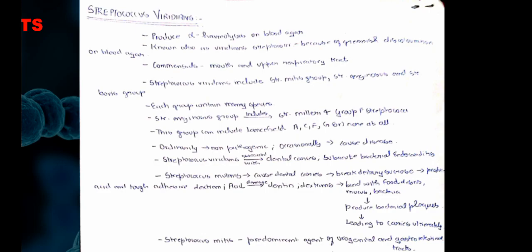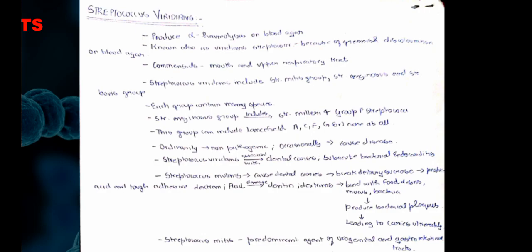Also, Streptococcus viridans includes Streptococcus mitis, Streptococcus anginosus, and the Streptococcus bovis group. Each group contains many species, and Streptococcus anginosus includes Streptococcus milleri and group F Streptococci. This group can include Lancefield A, C, F, G, and none at all. Ordinarily, they are non-pathogenic, but occasionally they may cause disease. Streptococcus viridans is associated with dental caries or subacute bacterial endocarditis.